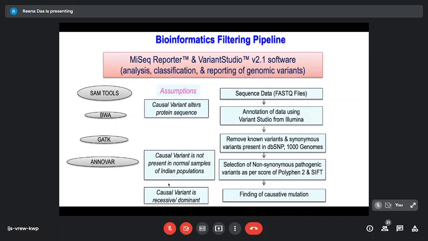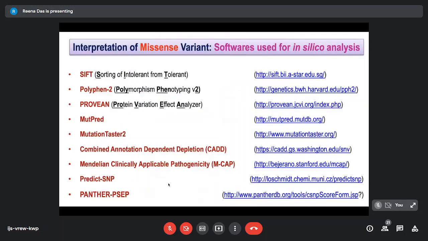This is just telling you something about the bioinformatic filtering pipeline which is there, but I'll show you some examples to see how we actually look at the bioinformatic part. So after we have found missense type of variants, these variants are the most difficult to give pathogenicity, and that's why there are many softwares, predominantly all freely available, which have been developed, and you can get them on the net.